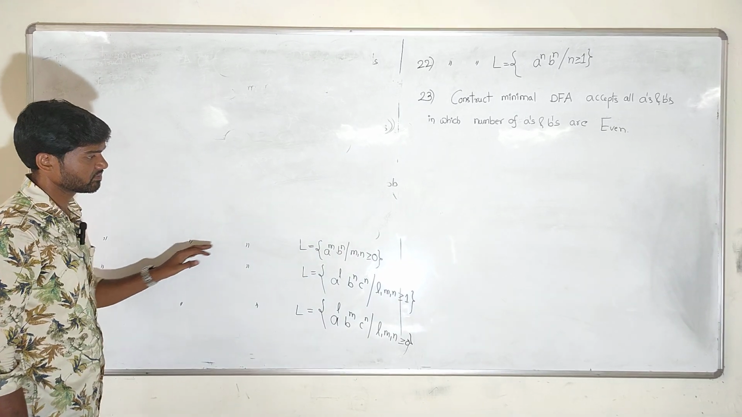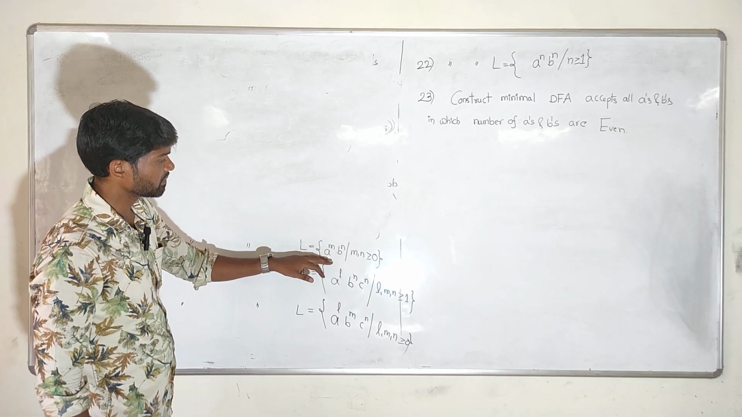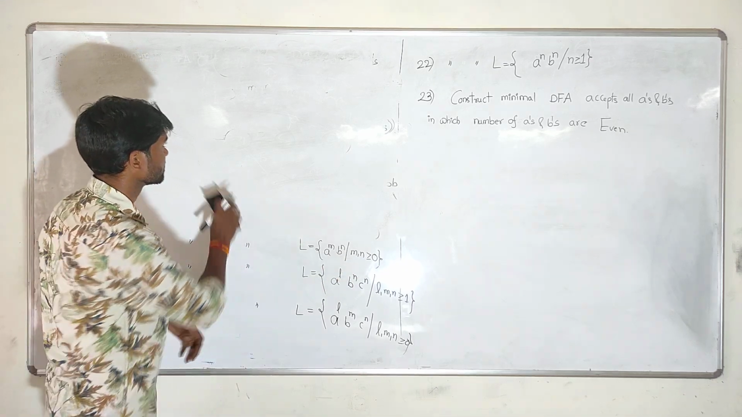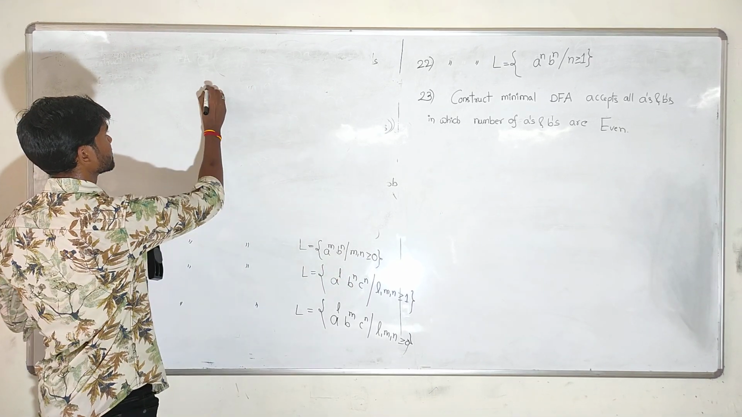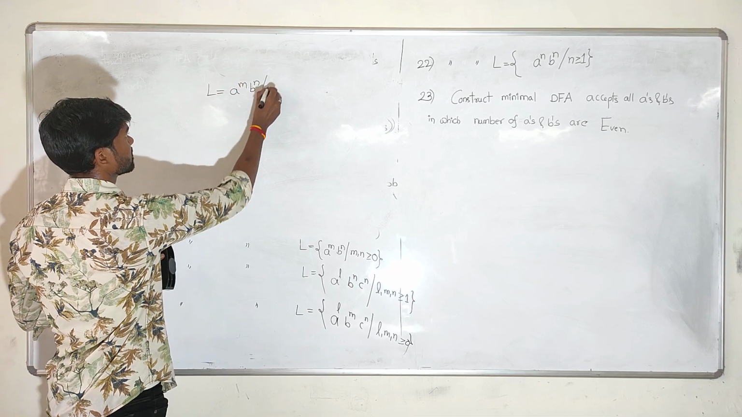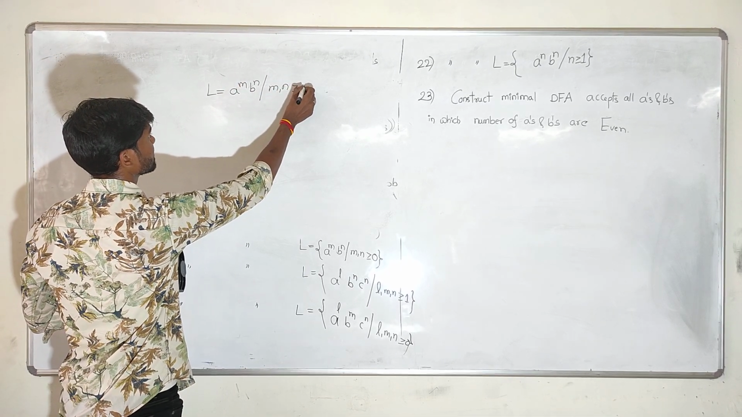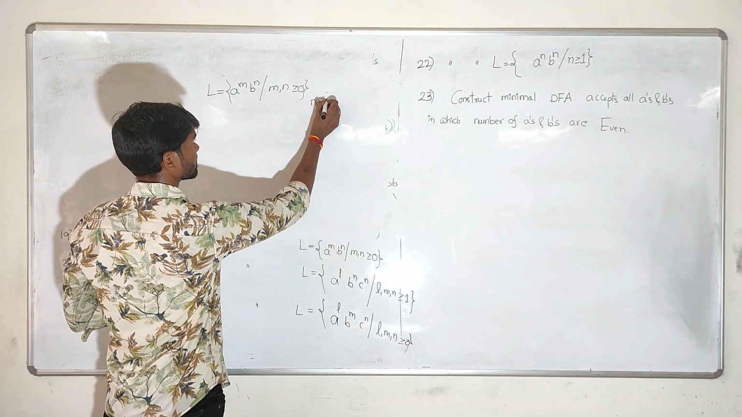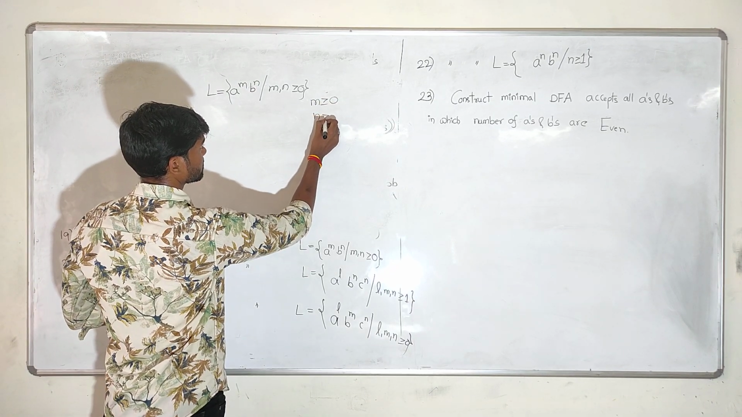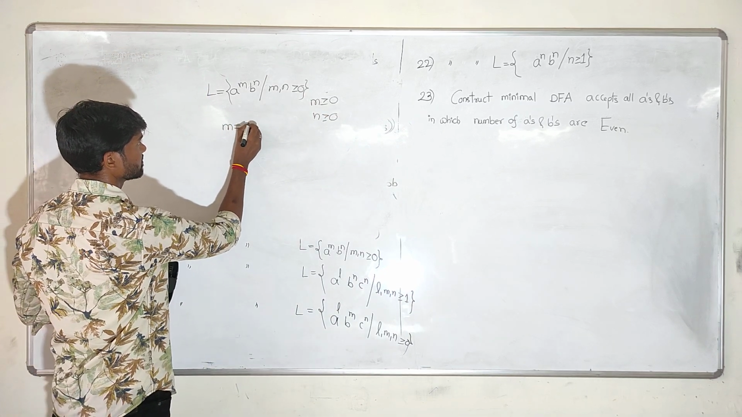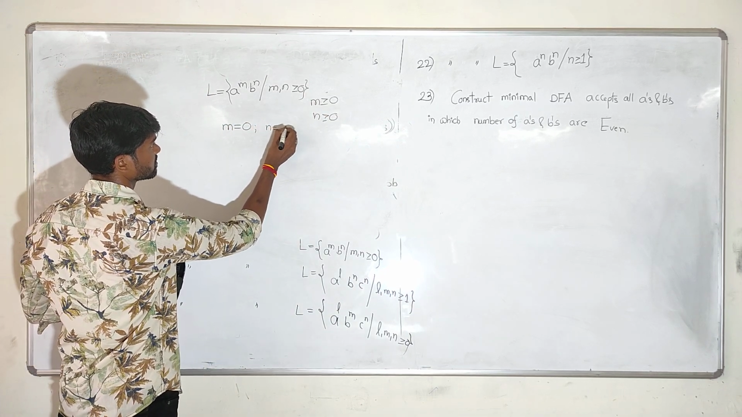Construct minimal DFA for the language L = a power m, b power n, where m, n greater than or equal to 0. A little bit different is there. The given language is the same, a power m, b power n, but m, n greater than or equal to 0. This means that m should be greater than or equal to 0, and n should be greater than or equal to 0. So, if you take the possibility of m equal to 0, n equal to 0,